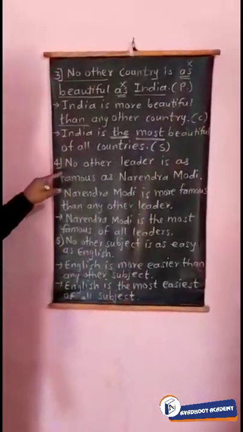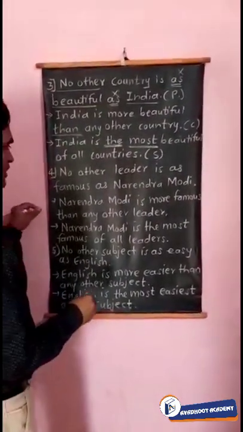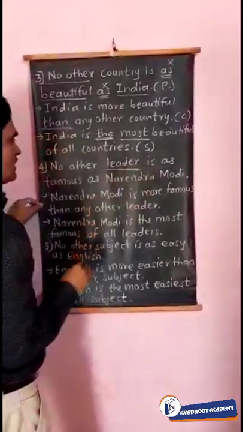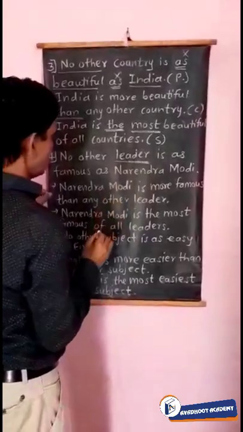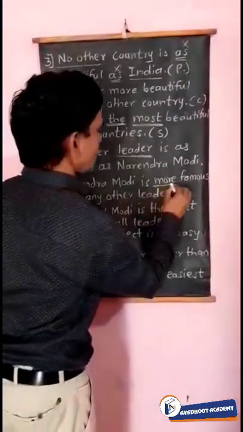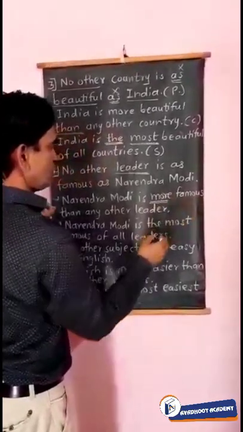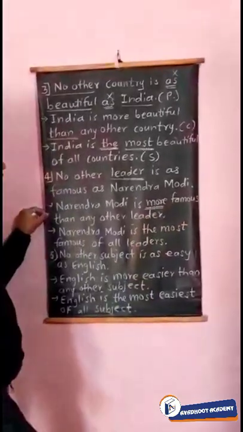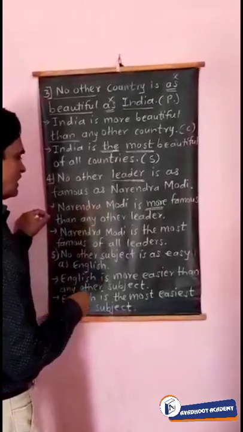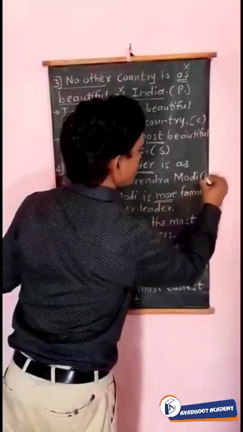Next example, no other leader is as famous as Narendra Modi. So here you know that leader. So no other leader is as famous as Narendra Modi. So here Narendra Modi is more famous. You know that the word famous is an adjective. Okay. So for it we have to use more instead of er. So Narendra Modi is more famous than any other leader, and it is a positive degree.